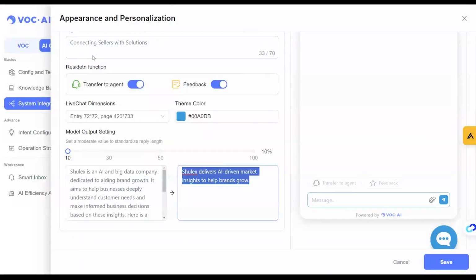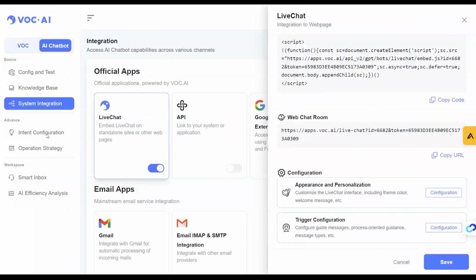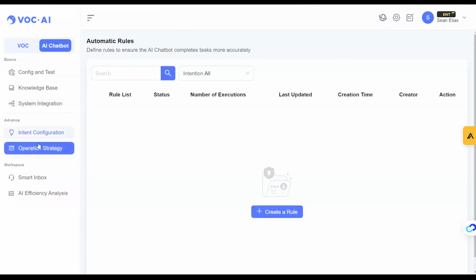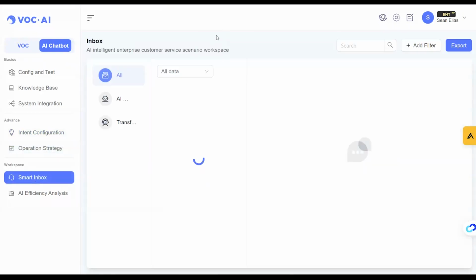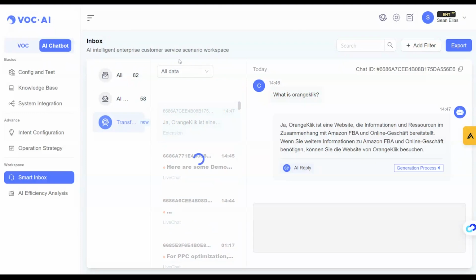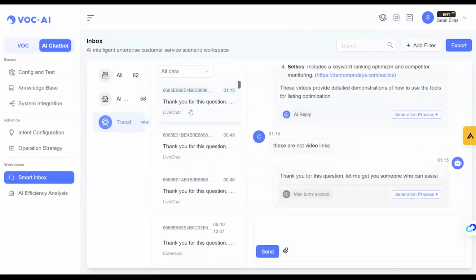So there's that. You've also got intent configuration here. You have operation strategy, and this is just where you can really make it a super intelligent virtual agent for you and your team. And then it's got the smart inbox. So this is where everything is managed. You can see all the communications from the AI virtual agent to the customer. You can specifically see just what conversations the AI agent is having, and then you can see all the questions that were transferred to the human on the other side.